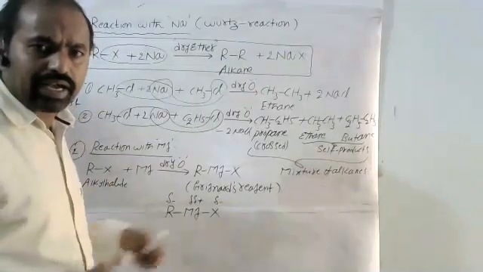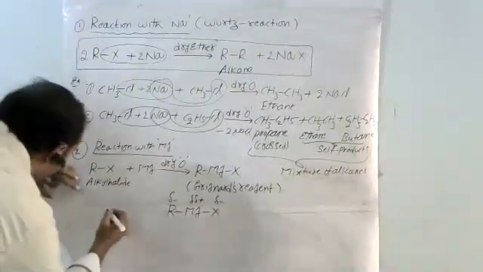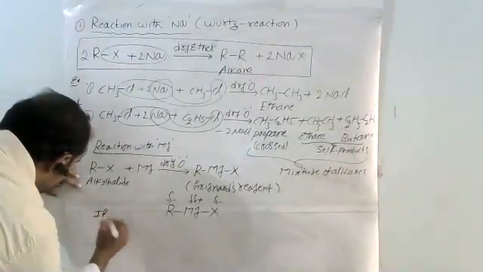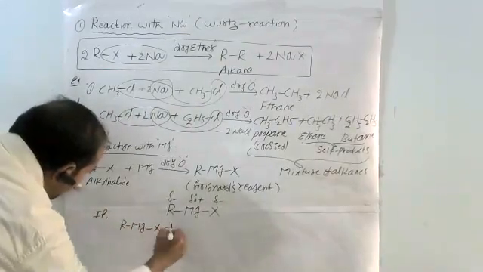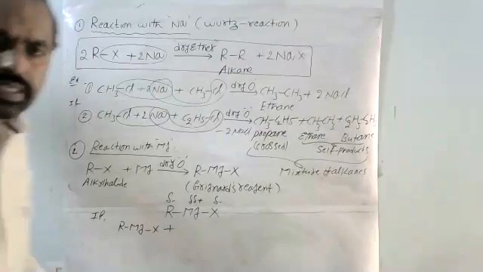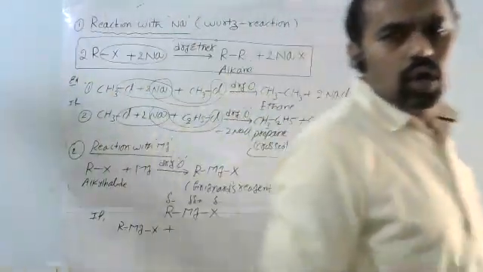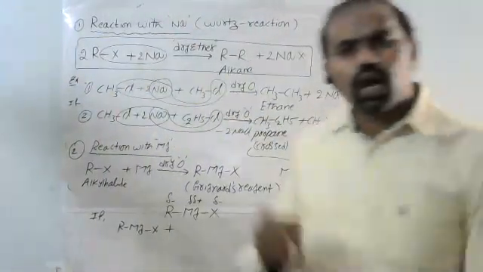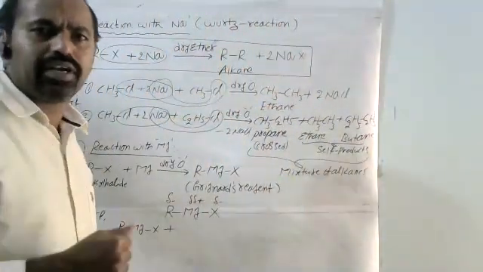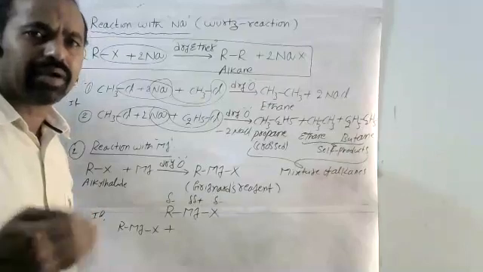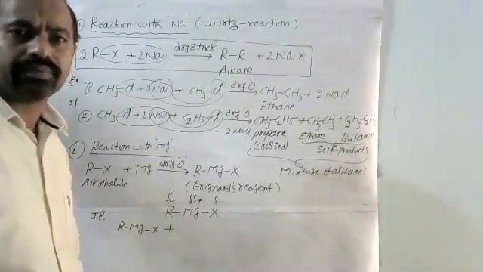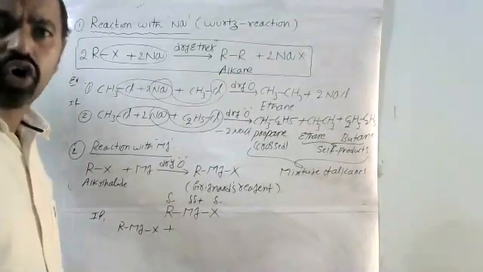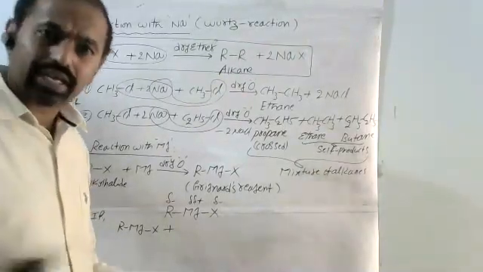When the Grignard's reagent, it is important. See, if the Grignard's reagent RMgX combines with any proton availability compound, it is nothing but a hydrogen availability compound. Proton means H plus giving substance like ammonia, like alcohols, like water.